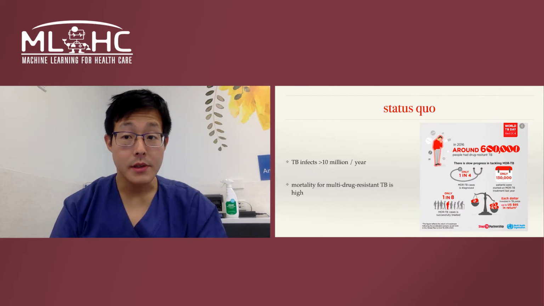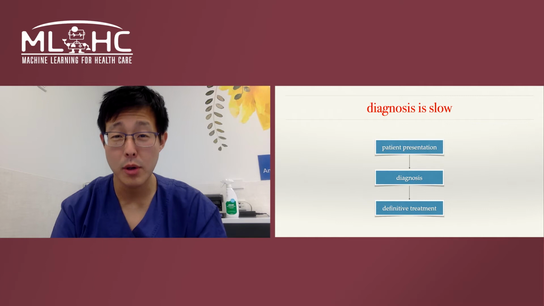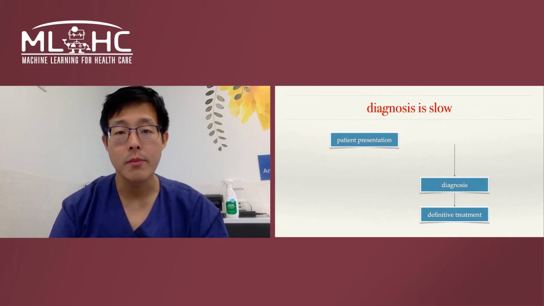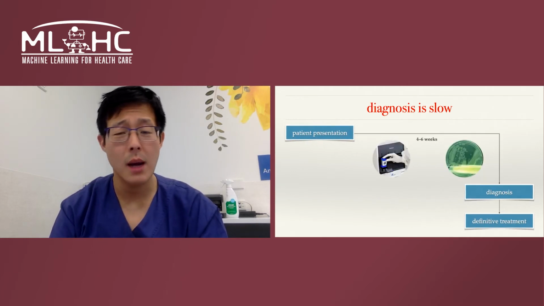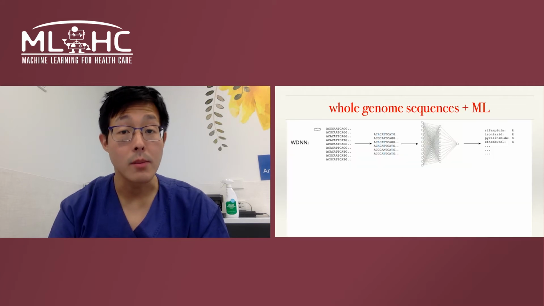Now, tuberculosis infects more than 10 million people per year, and in its multi-drug resistant form, which is becoming more common globally, mortality is in excess of 40 to 80%. Part of the problem there is that diagnosis is slow. From patient presentation to definitive treatment, it can take up to 4 to 6 weeks because molecular assays for antibiotic resistance are very limited in their scope, and growing an organism of this nature is very laborious.